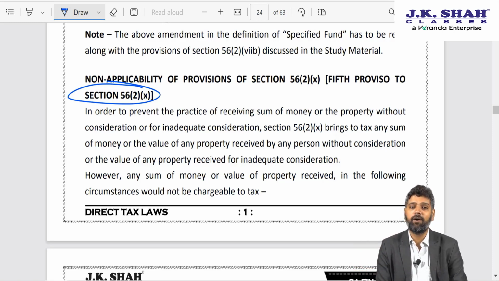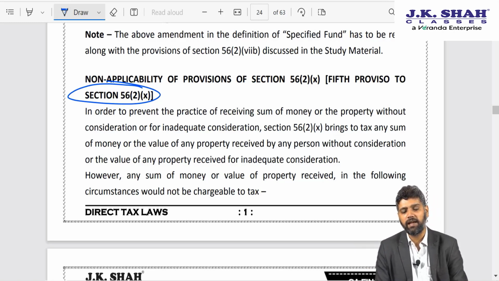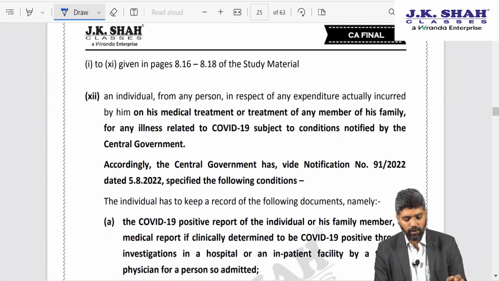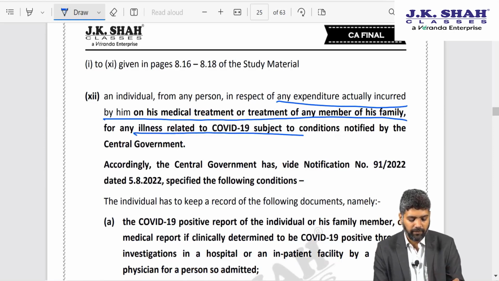Technically speaking, such amount is received without consideration. So the government was mindful that for all those people who are receiving such help during COVID, unnecessarily, without intention, tax consequences may arise under 56(2)(10). As a result, government has inserted an exception for those people who have received money in respect of expenditure actually incurred on medical treatment for illness related to COVID-19.